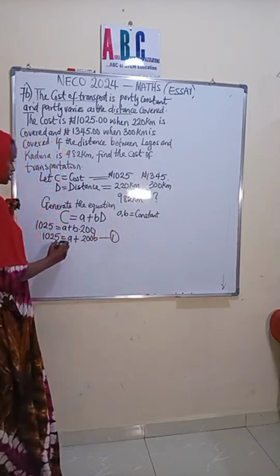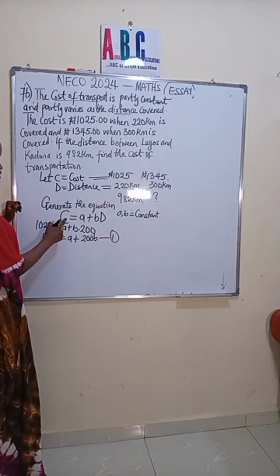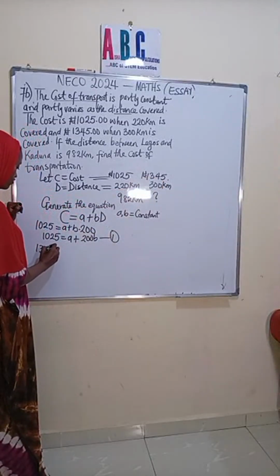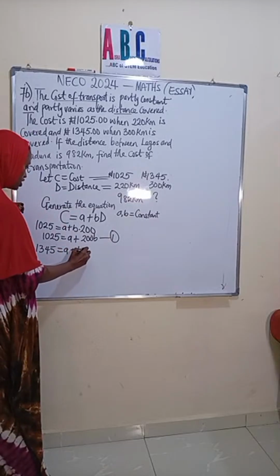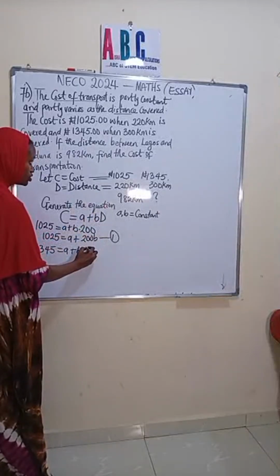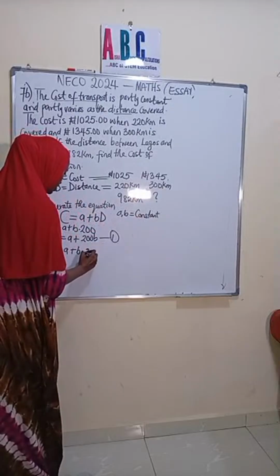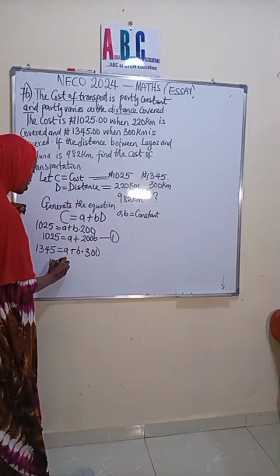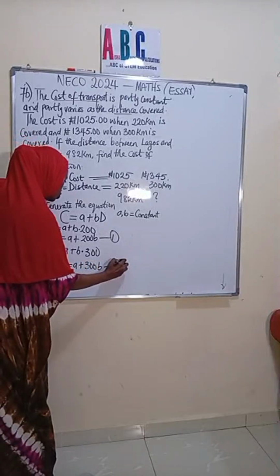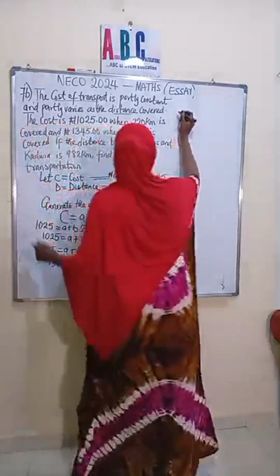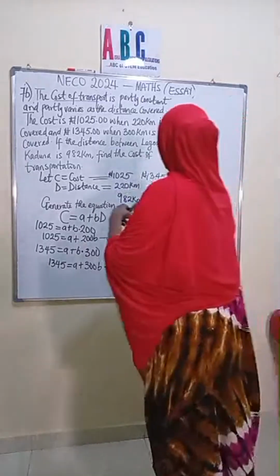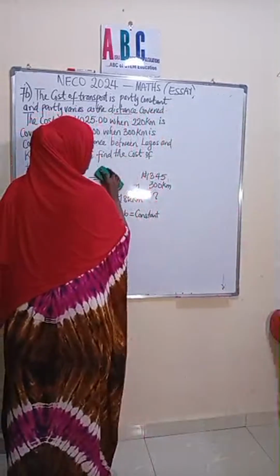This is equation 1. Now for the next one, again, what's the cost? The cost is 1345. So this becomes 1345 is equal to A plus B times the distance. The distance is what? 300 kilometers, right? So this becomes 1345 is equal to A plus 300B. So we have equations 1 and 2. So now we're going to write out. I need to manage this board. So I have to clean this so that we can manage the board.